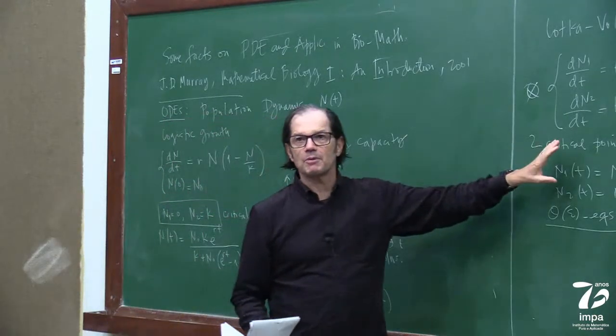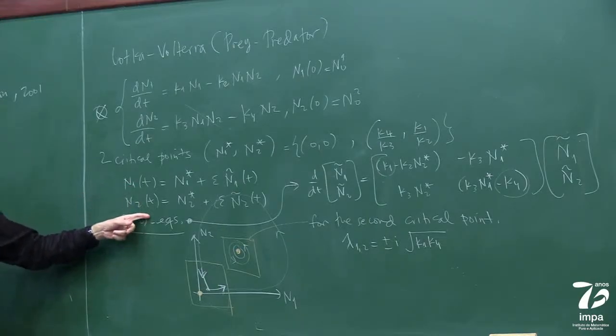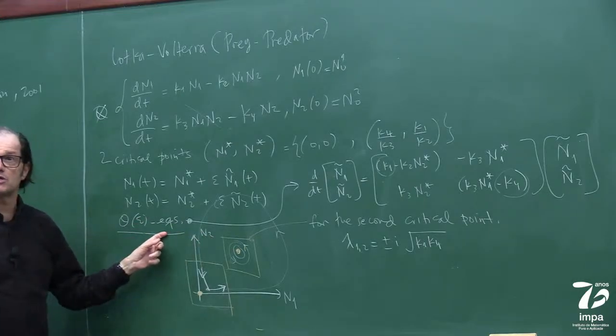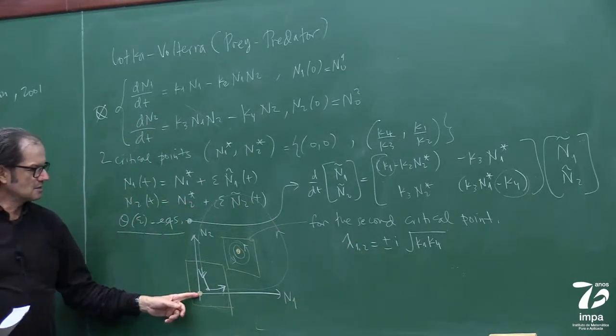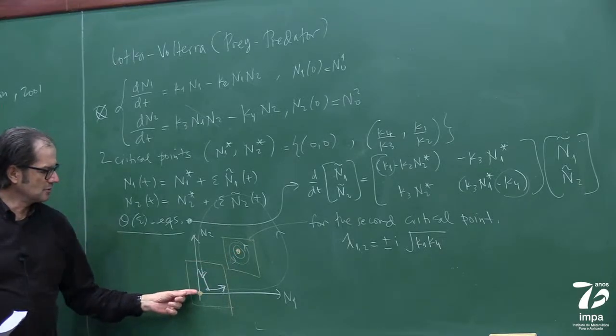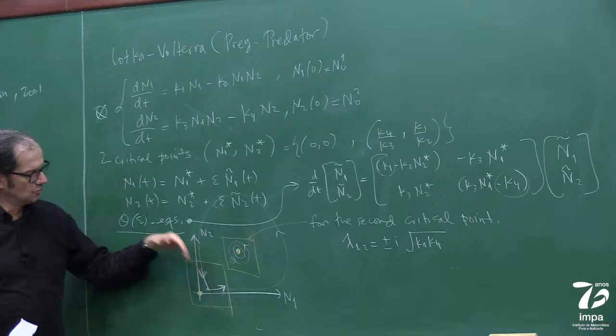This is the one with two populations in competition, but I wanted to show you things similar to what we've done before: perturbation analysis, order epsilon equations, eigenvalues, stability. So this is an unstable point. This is a stable point, because if I just move out, it goes away, but then eventually will return, but nearby.